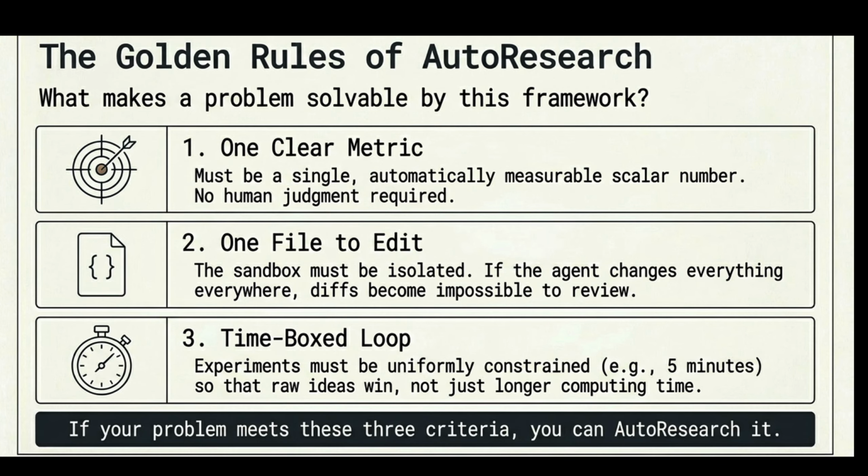Second is one file to edit. Only the train.py file will be editable by the agent. Third, the experimentation should be a time-boxed loop. Each experiment runs with a fixed time, maybe 5 minutes, 10 minutes, or 15 minutes.